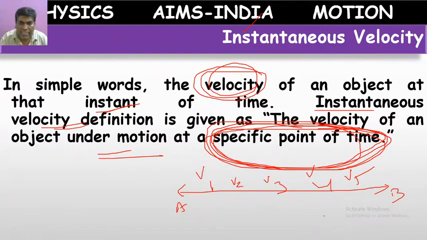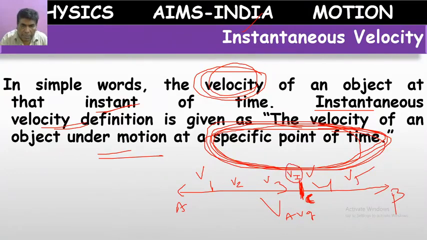My velocity is changing. Overall I can calculate the average velocity. But if anybody asks what is the velocity at point C, then it will be considered as the instantaneous velocity at point C.